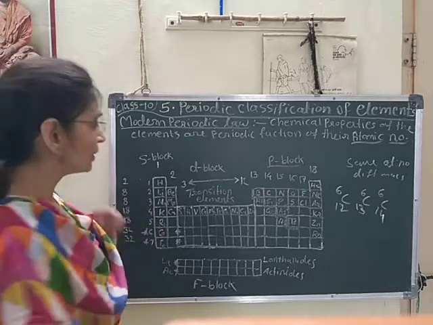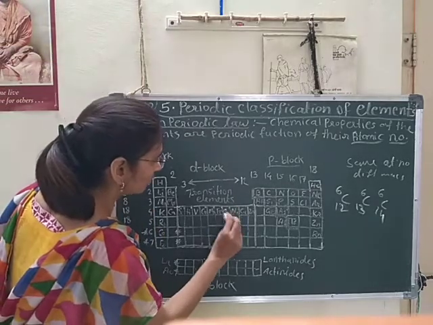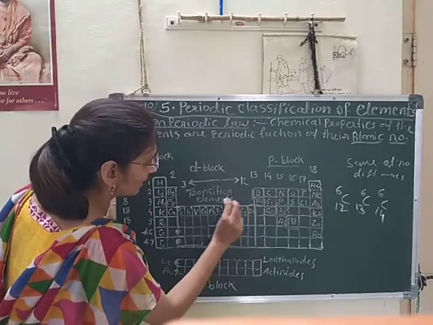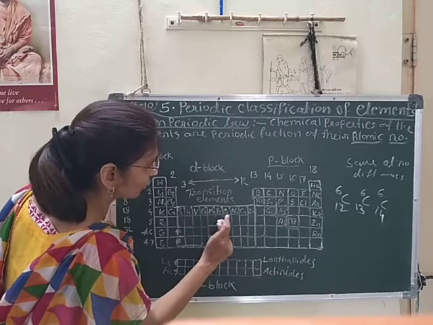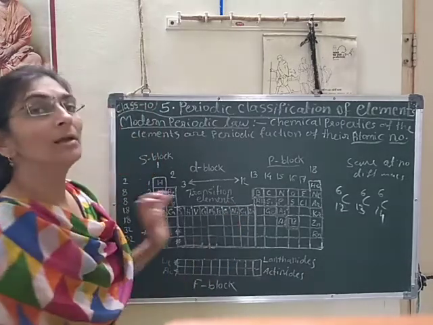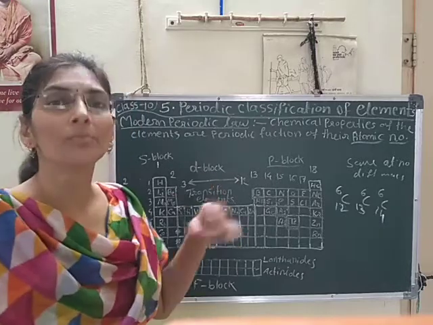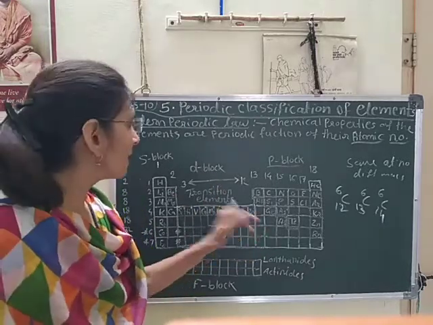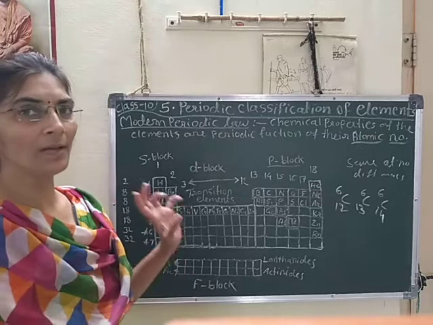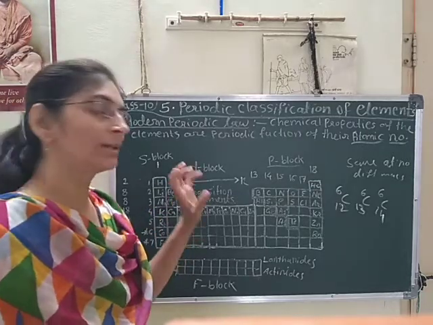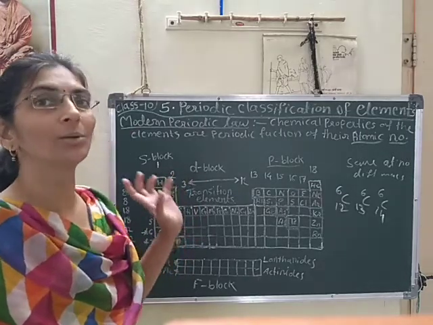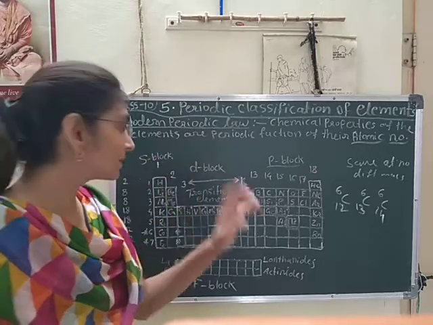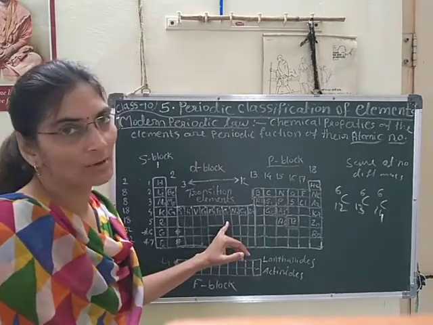Then the position of cobalt and nickel. These elements are placed here. Here is cobalt and here is nickel. Cobalt has more atomic mass than nickel. The Mendeleev's periodic table was according to increasing order of atomic mass, but here decreasing order was followed.